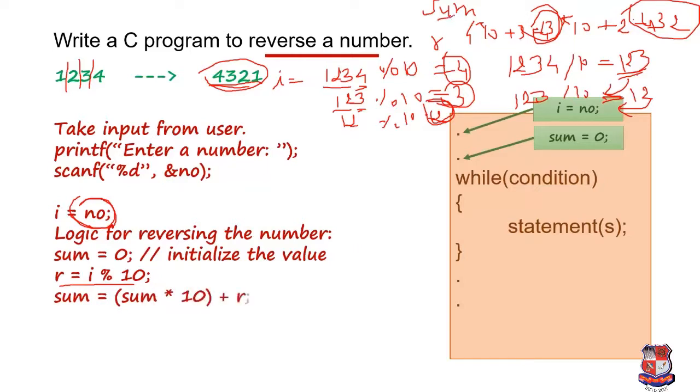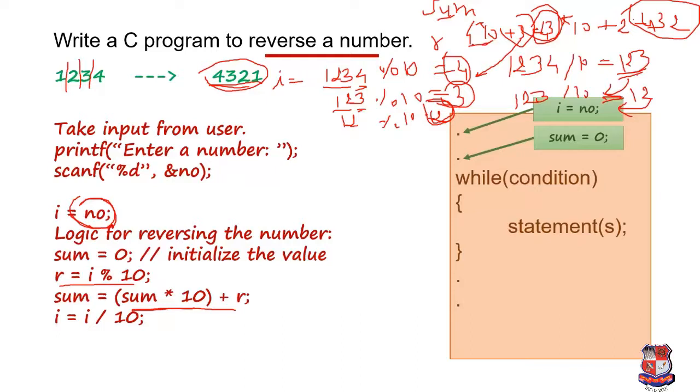Okay, sum we are taking over here. What we are doing, sum into 10 plus the value of the remainder. So we are writing our equation like this: sum equal to sum into 10 plus r. Then we have to go for the next iteration, and for the next iteration the new value for